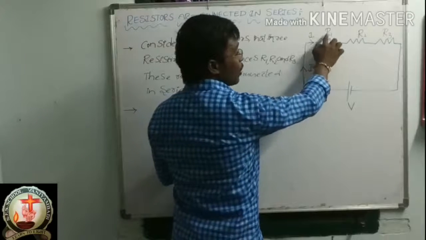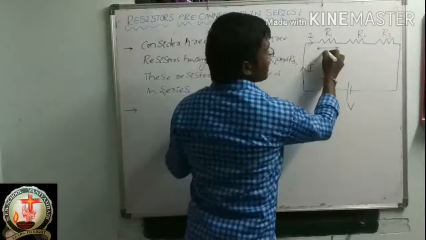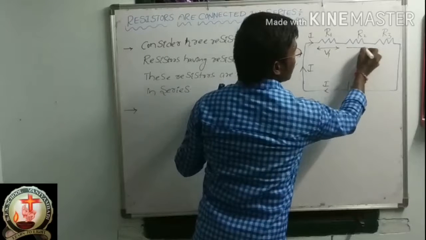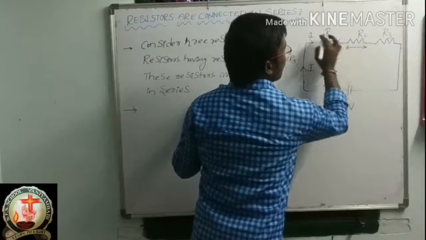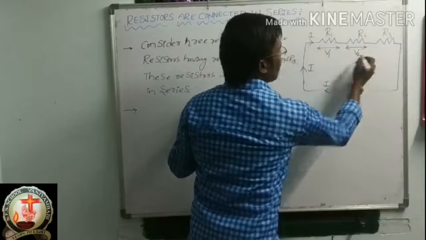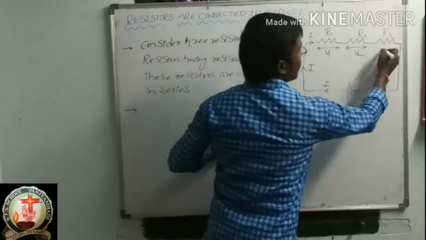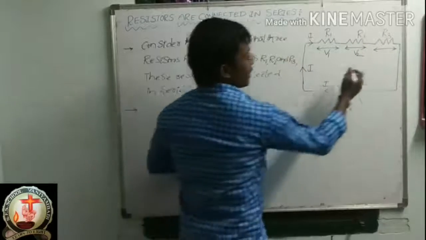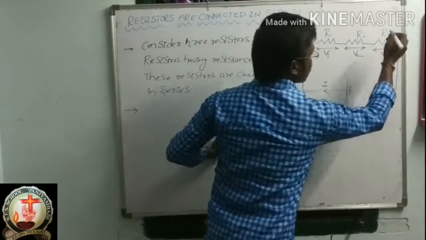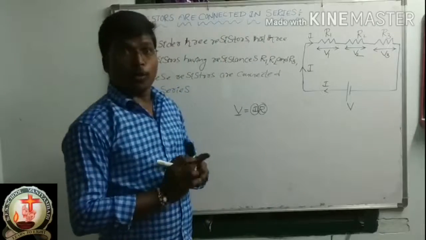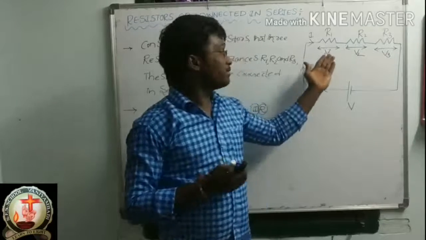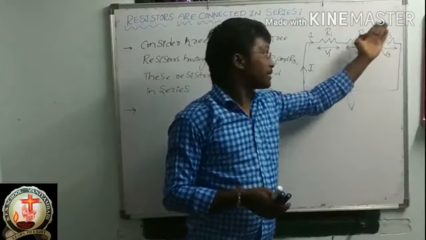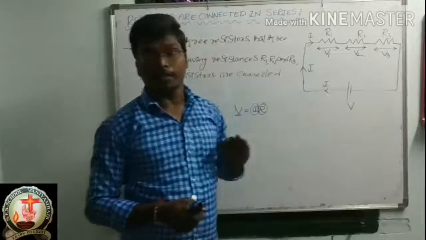So I am mentioning the potential difference across R1 as V1. Here this is R2, so I into R2 gives V2. Here I into R3 gives V3. So the potential difference across R1 is V1, across R2 is V2, and across R3 is V3.